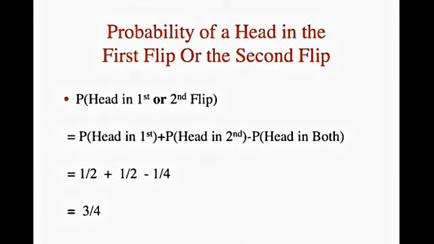Now for some examples. If you flip a coin 2 times, what is the probability that you will get a head on the first flip, or a head on the second flip, or both? Letting event A be a head on the first flip and event B be a head on the second flip, then P(A) equals 1/2, P(B) equals 1/2, and P(A and B) equals 1/4. Therefore, P(A or B) equals 1/2 plus 1/2 minus 1/4 equals 3/4.